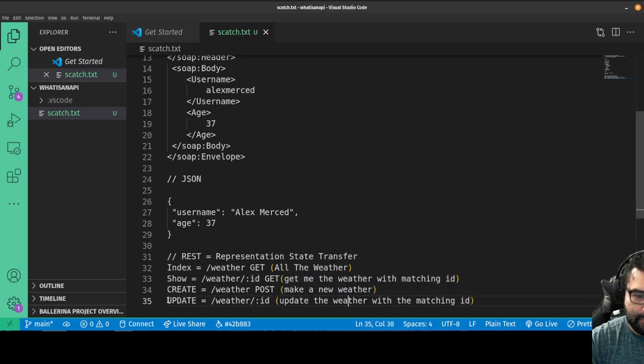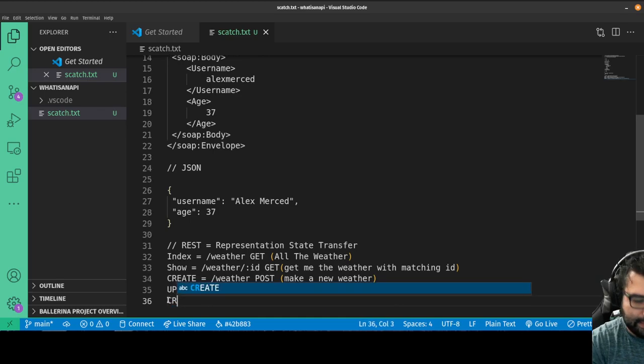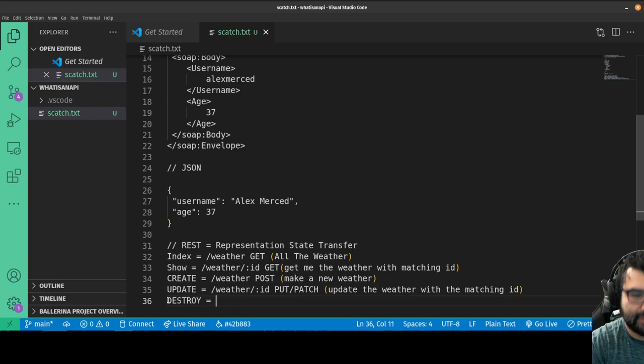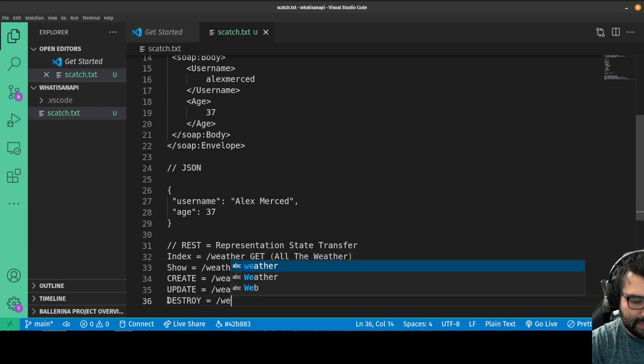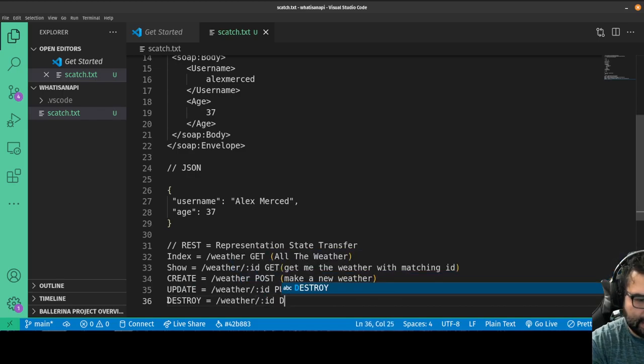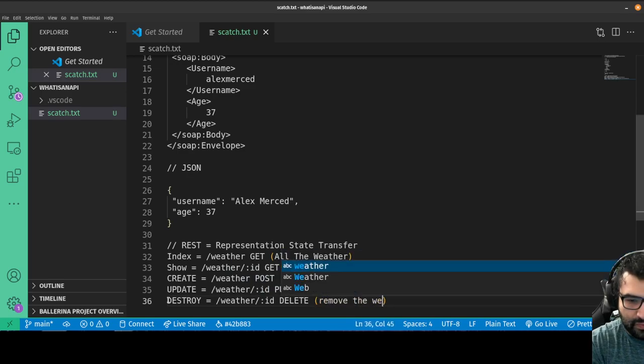That would be a PUT or PATCH request. Either one generally works, usually it's PUT. And then you have delete, or actually it's called destroy. That would be /weather/ID, a DELETE request, and that would remove the weather with the matching ID.